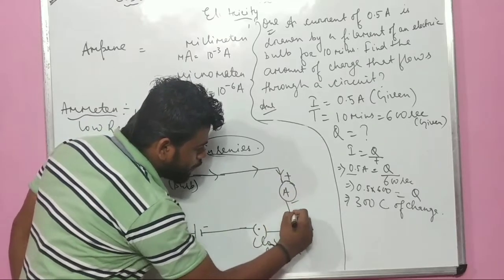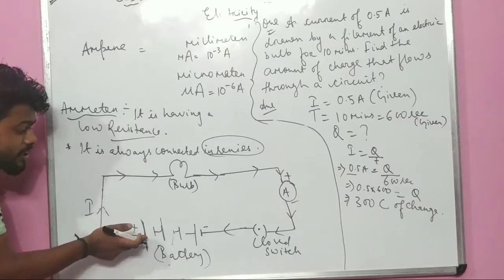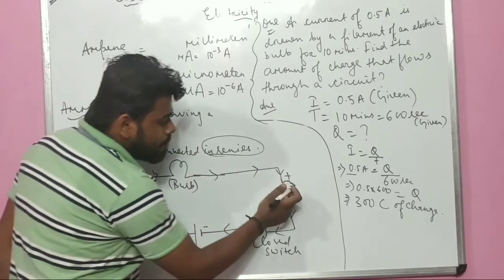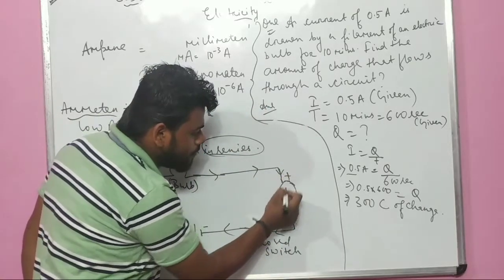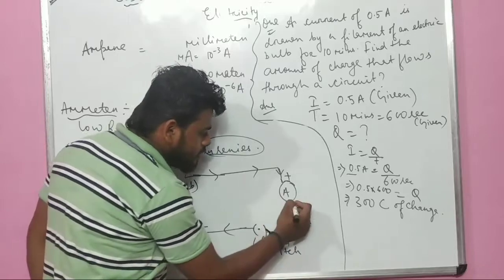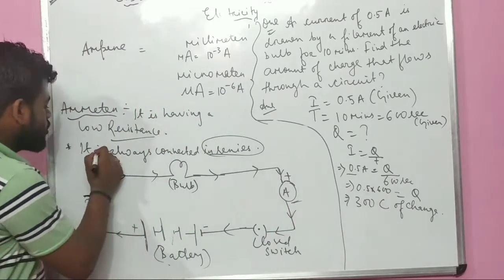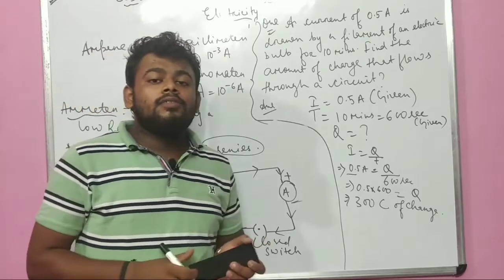The current always flows from the positive terminal to the negative terminal, and in the ammeter, जहाँ पर भी current घुसता है ammeter को, वहाँ से plus, जहाँ पे छोड़ता है current, that is minus. Is it clear?